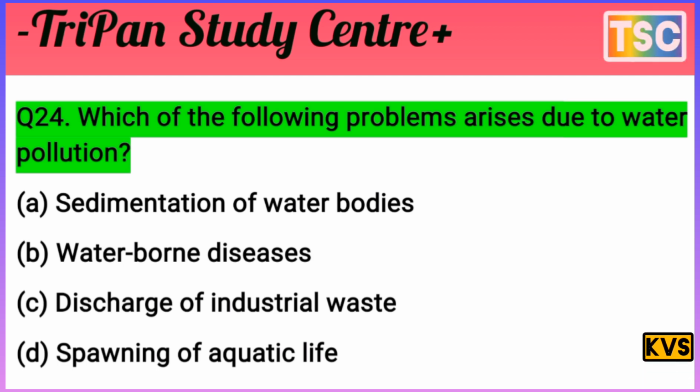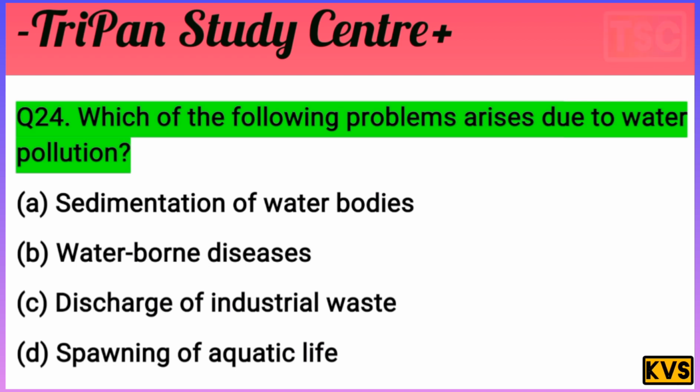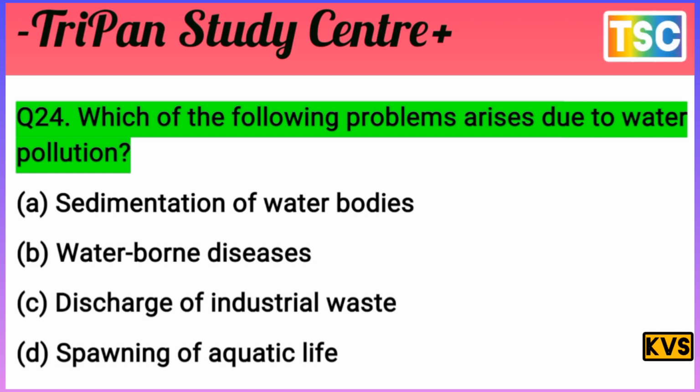The next question on your screen, the question is the most important here. Which of the following problems arise due to water pollution? A. Sedimentation of water bodies. B. Waterborne disease. C. Discharge of industry waste. And D. Spawning of aquatic life. The question is clear here.